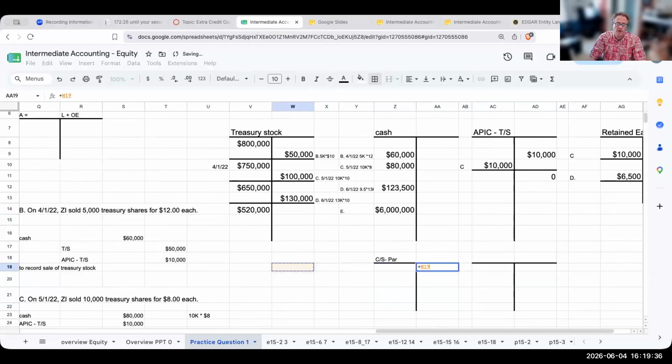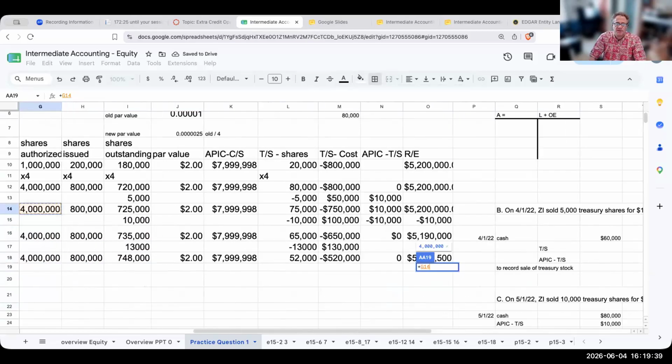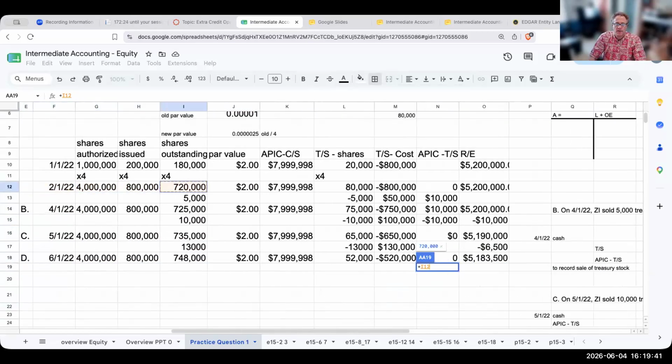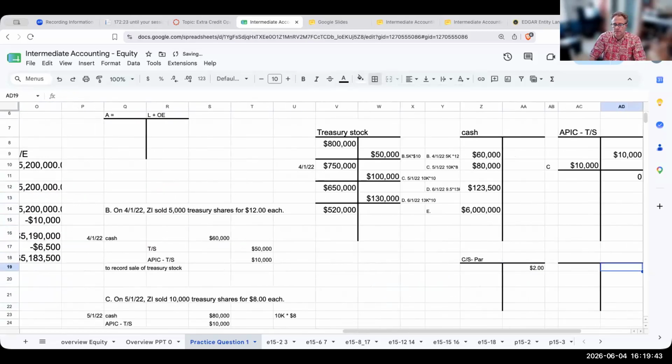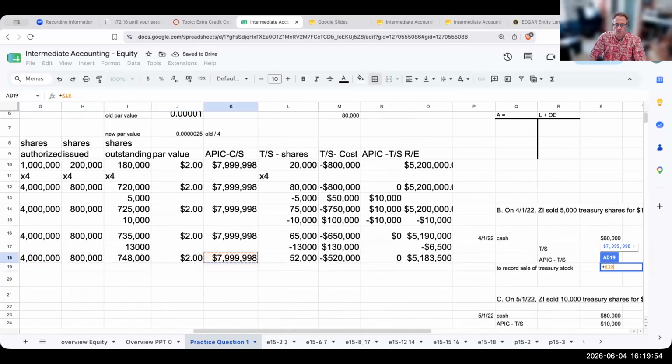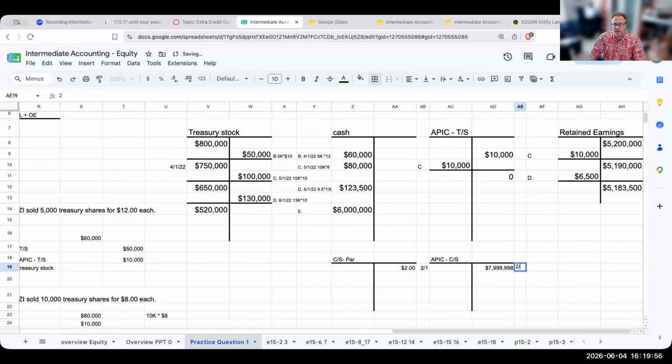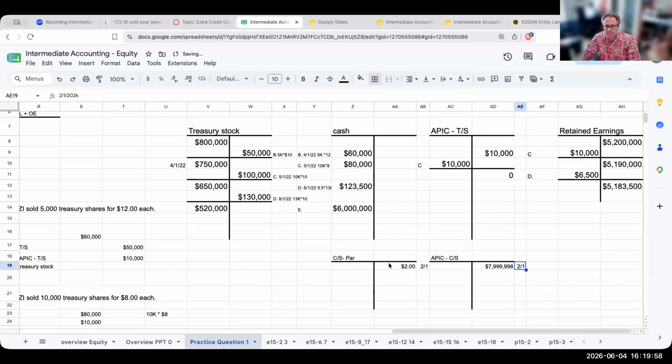Which prior to the share issuance had a balance of $2. And then I've got my additional paid-in capital common stock, which prior to the share issuance was 7,999,998.